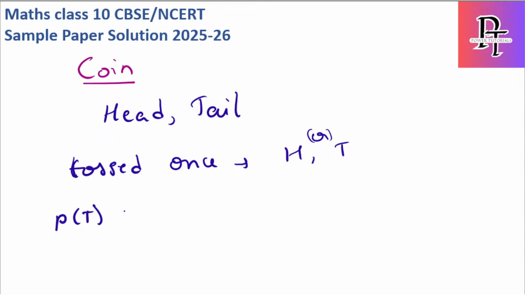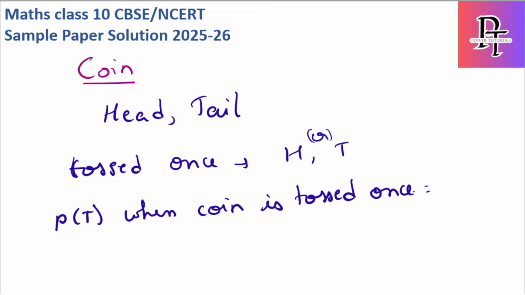Probability of getting a tail when a coin is tossed once, what are the winning chances? 1. By total cases, it can be head or tail, so total cases are 2. Probability of getting a head when a coin is tossed once is also 1 by 2.